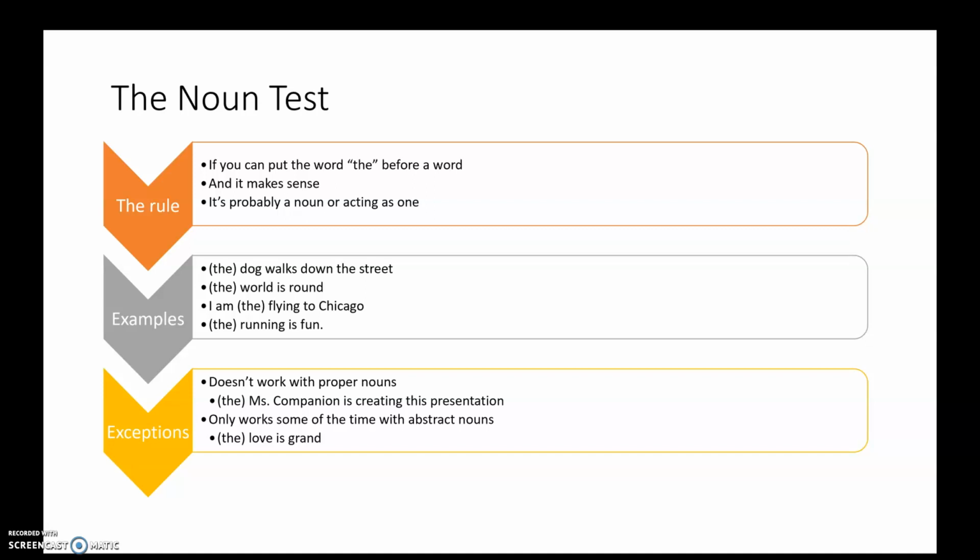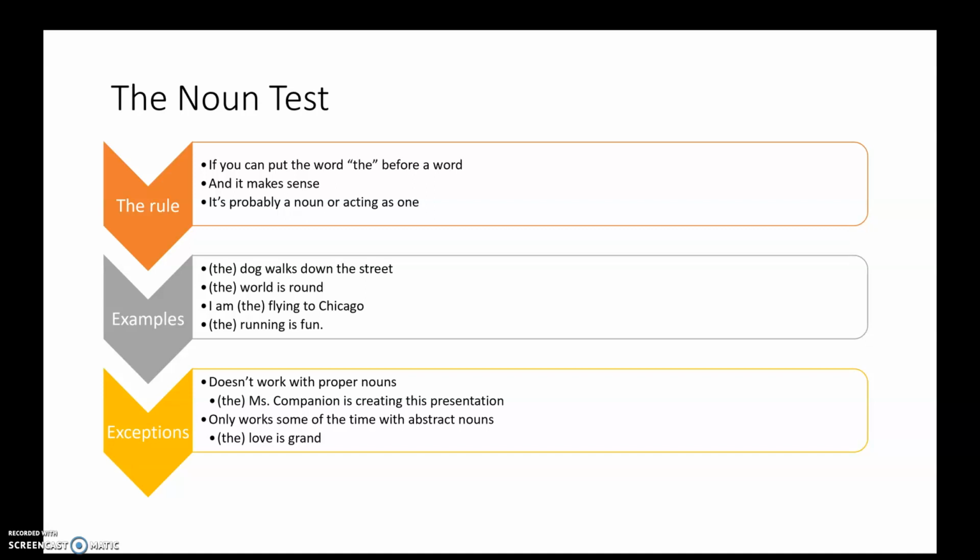Dog is a noun. The world is round. World is a noun. "I am the flying to Chicago." Well, that doesn't make sense, so that's not a noun. Flying is a verb. But if I still use an -ing word, "Running is fun." "The running is fun." Oh, in that case, "the" makes sense before the word running. So running is functioning as a noun, even if it would normally be something we would think of as a verb. That's actually a special type of what's called a verbal, and it's a gerund. But we're not going to go into all of that here.